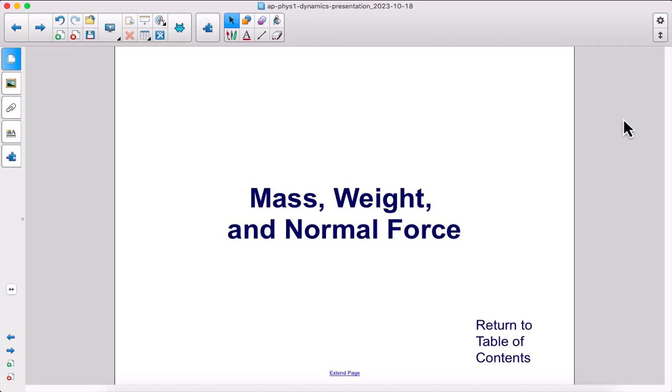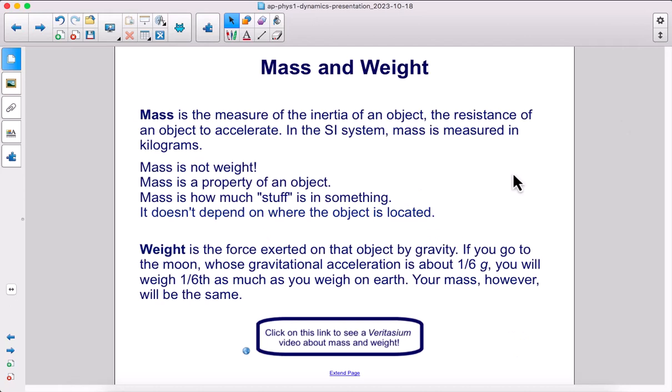Mass, weight, and normal force. Mass is the measure of the inertia of an object, the resistance of an object to accelerate. In the SI system, mass is measured in kilograms.